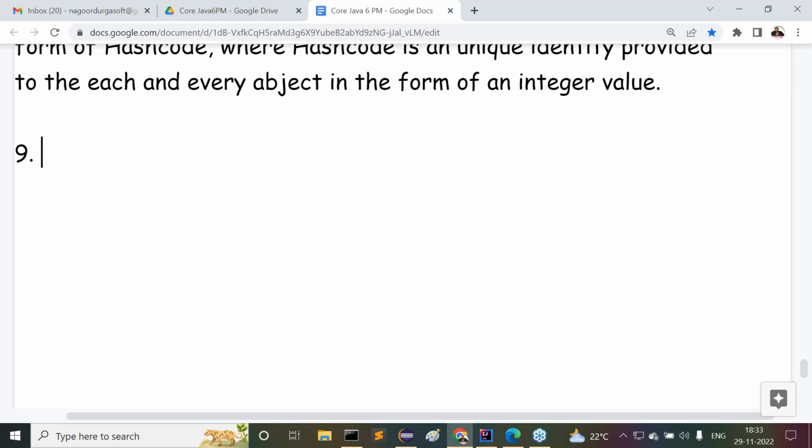In my resume, the first question he asked was, Nagoor, you specified these many technologies in your resume. Are you really sure about all these technologies? Then I was thinking about it. If I say yes, what will happen? If I say no, what will happen?